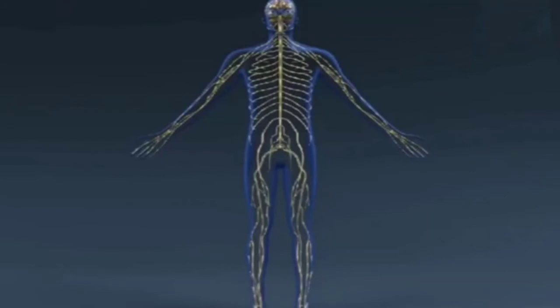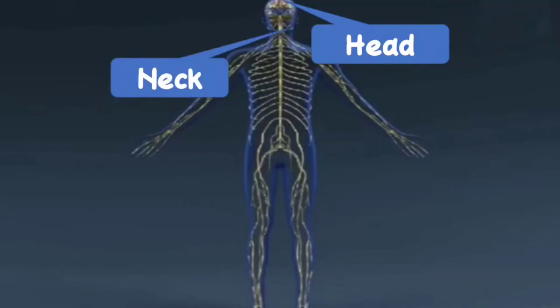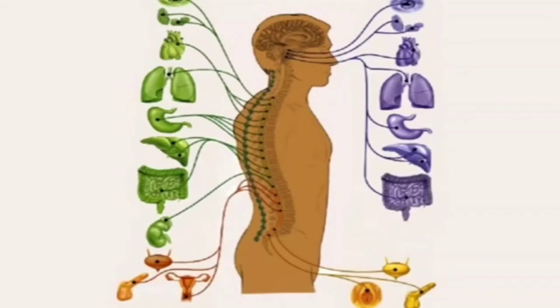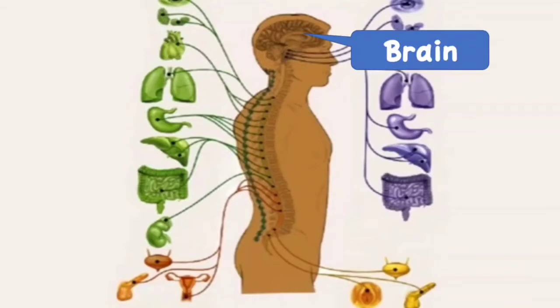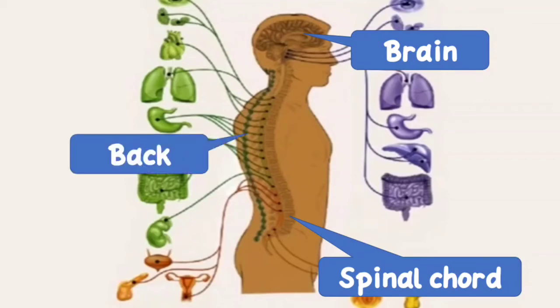Nerves are made up of fibers. Their structure is like telephone wires. The nerves from the head and neck join the brain directly. Then the nerves from the other parts of the body join the spinal cord. Here the brain joins the spinal cord, and the nerves then form and join down from the brain to the back of the body. In this way the spinal cord is connected to the brain.